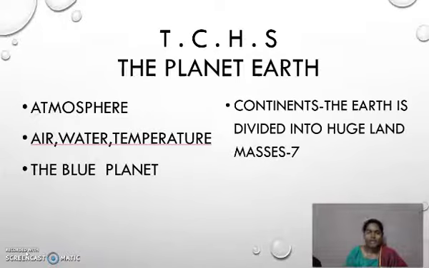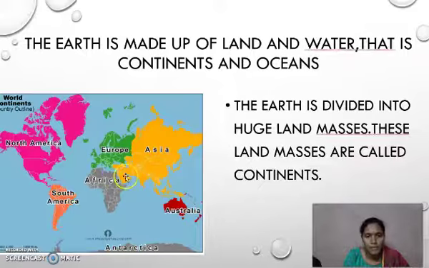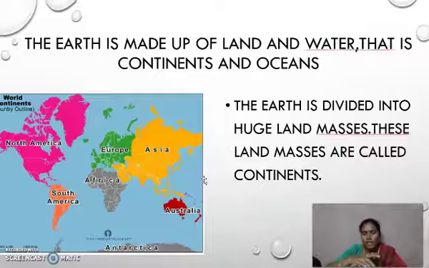Now the blue planet. Why we call Earth a blue planet, I have explained to you. So let us see how many continents we have. I told you already, the Earth is made up of land and water. Land is nothing but continents. Water means huge water bodies called oceans.